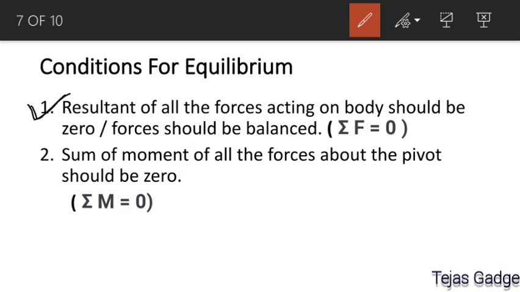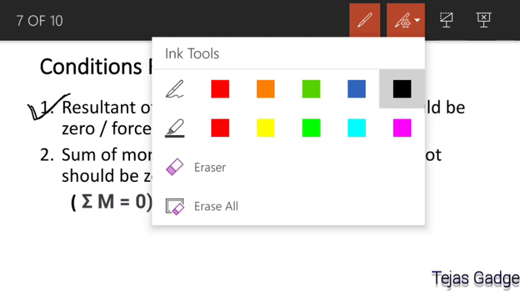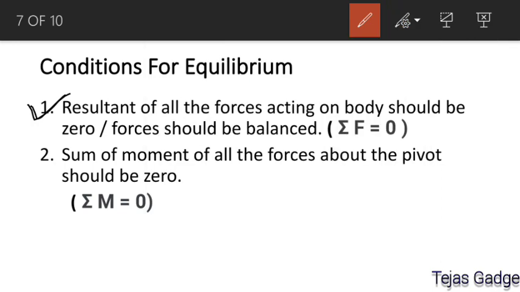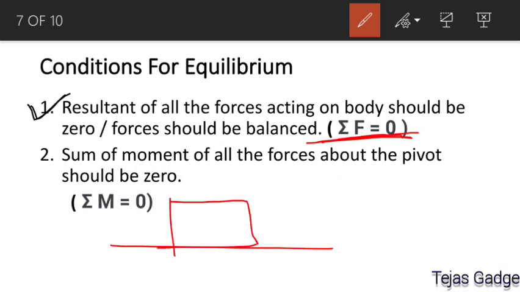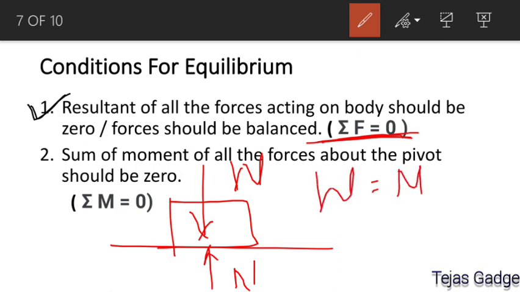First condition: the resultant of all the forces acting on the body should be zero, which means the summation of forces should be zero. That we have already taken. Let us take the example again, a book lying on a table. The weight applies downward, the normal reaction applies upward, and W is equal to the normal reaction. This is what? The summation of forces will be zero.